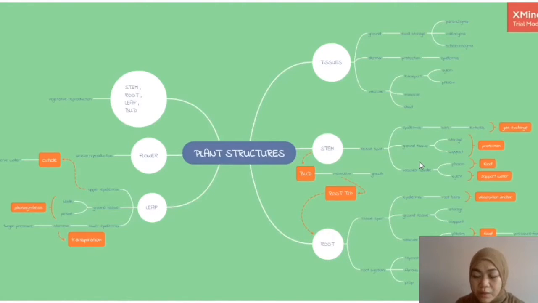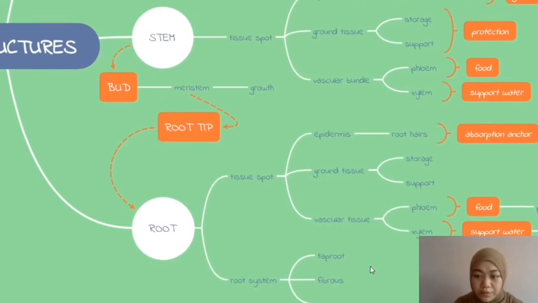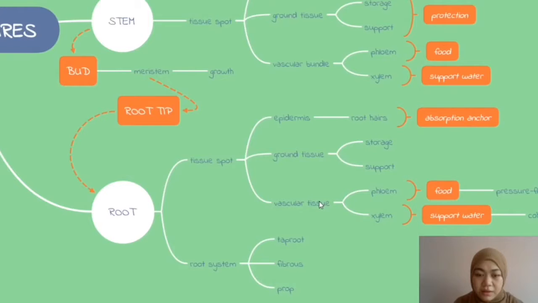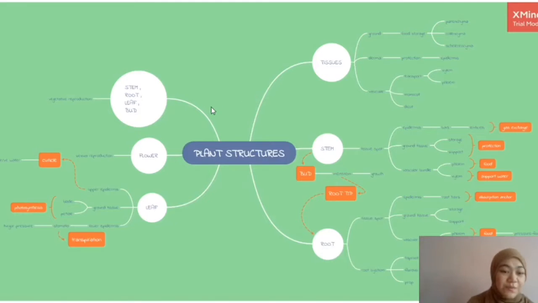I also conclude the function of every tissue, the function of root, and how many types of root. There are 3 types of root, and I state the general knowledge about the phloem and xylem and their functions.